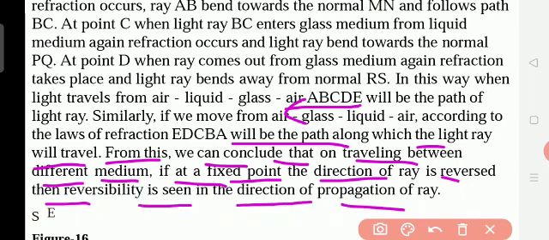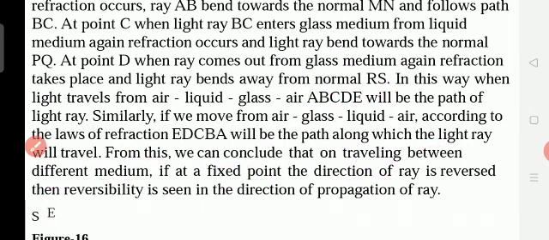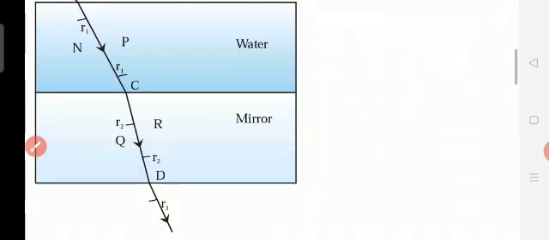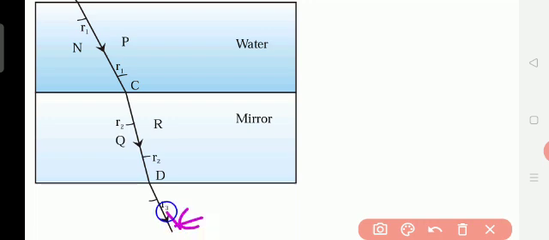From this we can conclude that, while traveling between different mediums, if the direction of the ray is reversed at a fixed point, then reversibility is seen in the direction of propagation of the ray. Propagation means when the ray is traveling in different mediums. What are the different mediums here? Air, glass, liquid are the different mediums. So when light travels in different mediums, it is called the propagation of the ray.